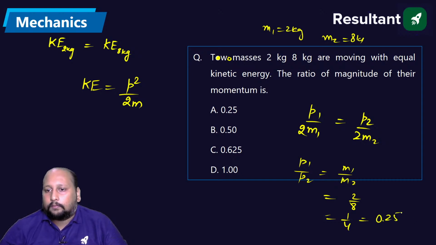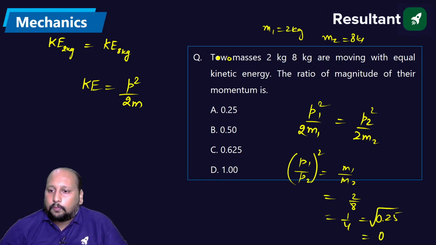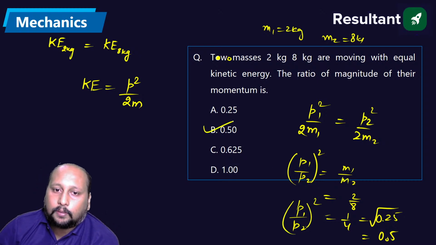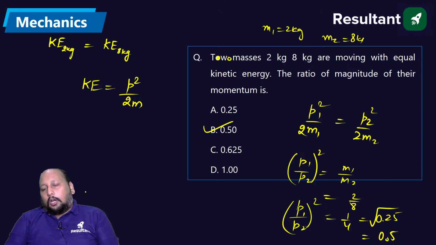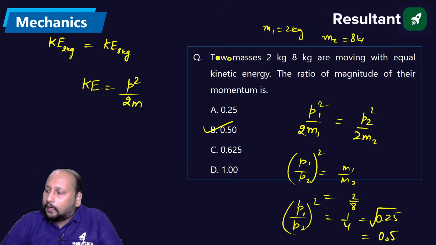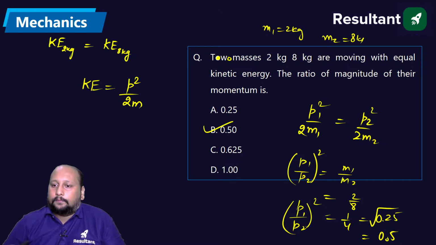That is 0.25. But this is P squared, so taking the root of 0.25, we get 0.5 as the correct answer. This was P1 by P2 whole square, and I took its root, so 1 by 2 is 0.5. Option B is the correct answer. Understood? Option B is the final correct answer.